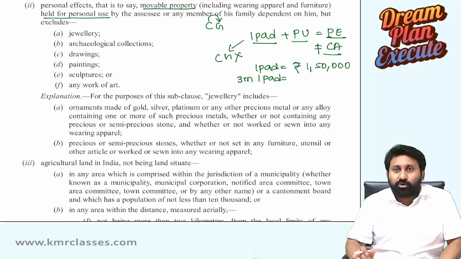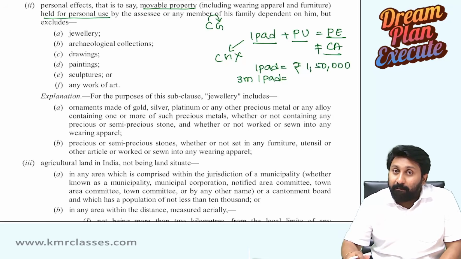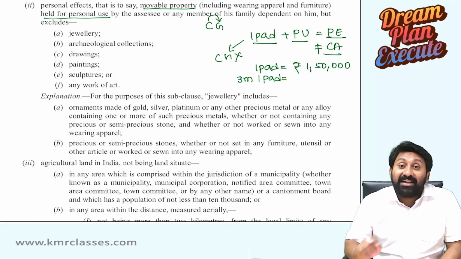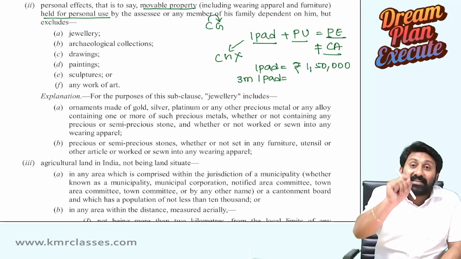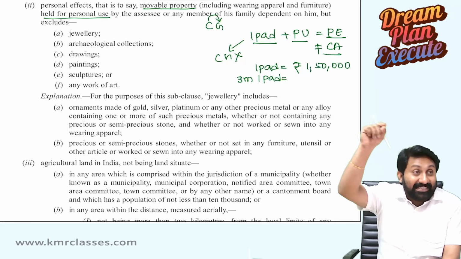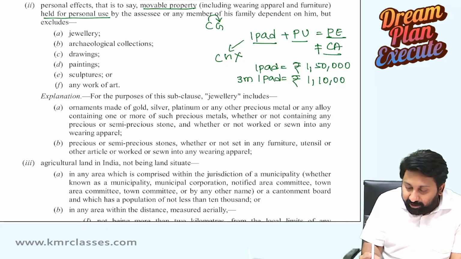I will sell this to you. Now tell me, will I sell this at 1,50,000, more than 1,50,000, or less than 1,50,000? In 99% of the cases, personally used assets can be sold only at a price lesser than acquisition price. Means what? I can sell to you at 1,10,000 only.